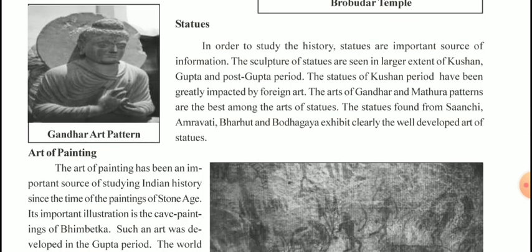Statues. In order to understand history, statues are important sources of information. The sculpture of statues is seen to a larger extent in the Kushan, Gupta and post-Gupta periods. The statues of the Kushan period were greatly impacted by foreign art. The art of Gandhara and Mathura patterns are the best among the art of statues. The statues found from Sanchi, Amravati, Barhut and Bodh Gaya exhibit clearly a well-developed art of statues.